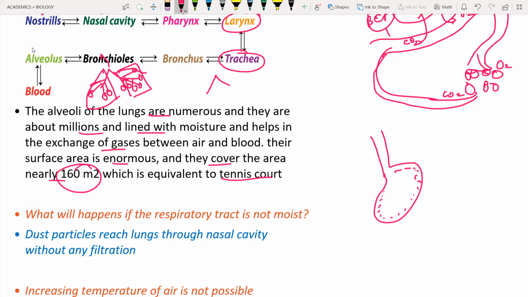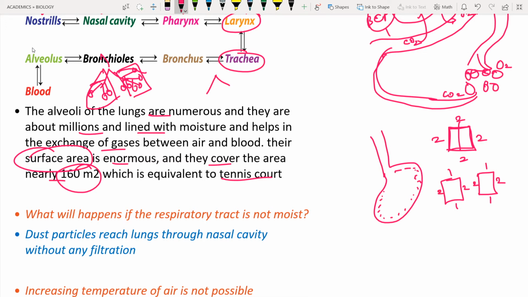First of all, we have to understand what is meant by surface area. Let us consider a small cube, which has four sides in this diagram. Let us consider each side to be 2 centimeters. Now cut the cube into two. How will it look? This is 1 centimeter, and here 2 centimeters, 1 centimeter, and also 2 centimeters, 1 centimeter.